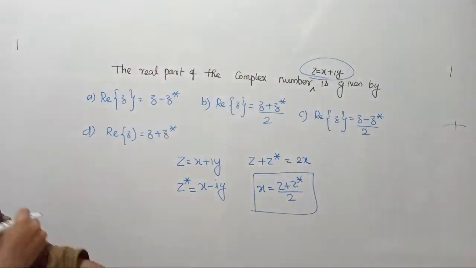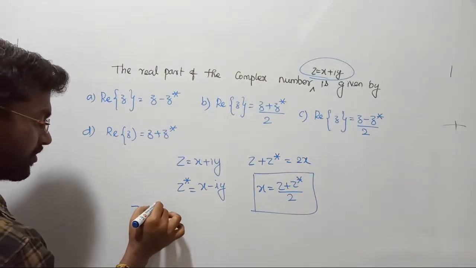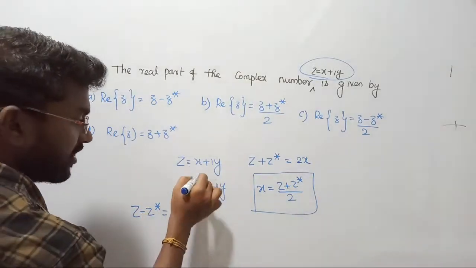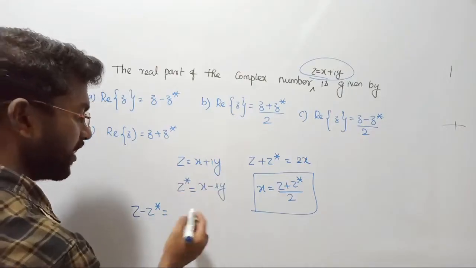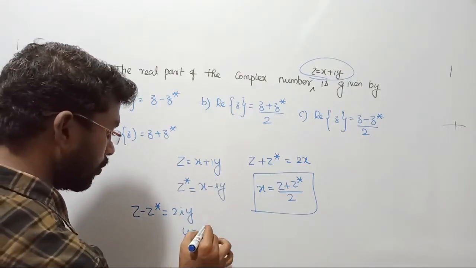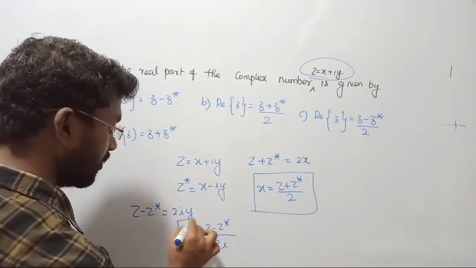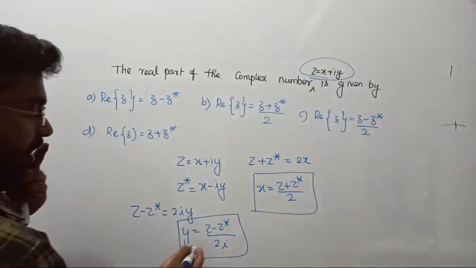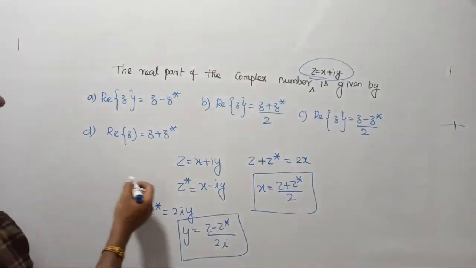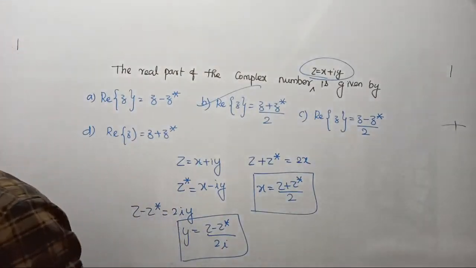If you want to know the imaginary part, what will you do? For the imaginary part, just do the subtraction, z minus z conjugate. Then what comes? x minus x will be 0, iy minus iy will become 2 times iy, such that y will be equal to z minus z conjugate upon 2 times i, right? The i also falls in place. That's all, this is the imaginary part. Anyway, the question is about the real part only. Your answer is option B. That's all, right? Okay, let us select.